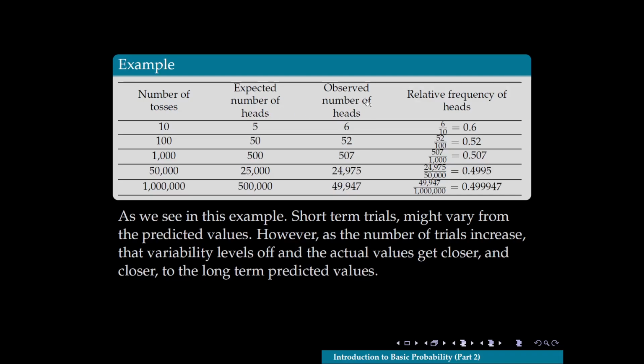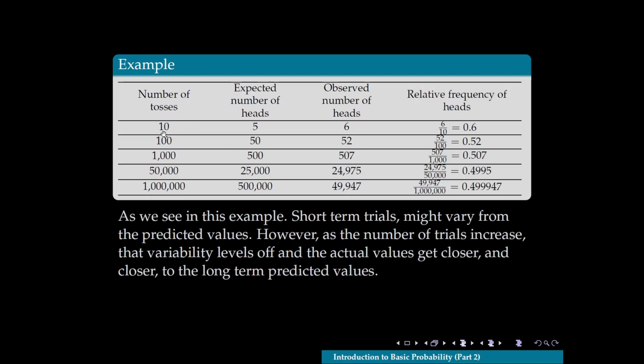The third column is the number of times we actually observed a head face up, the actual frequency of occurrence. And then, of course, we compute the empirical probability, or relative frequency, of actually obtaining heads.